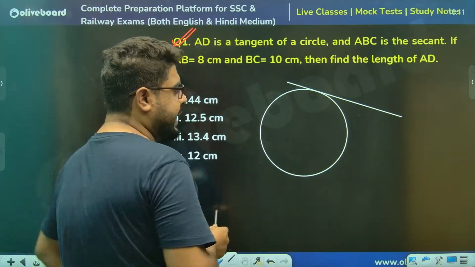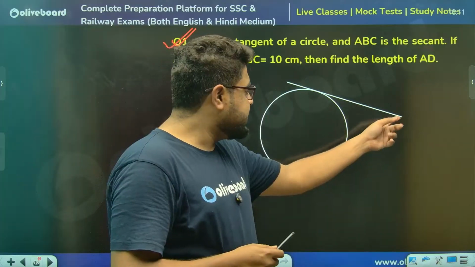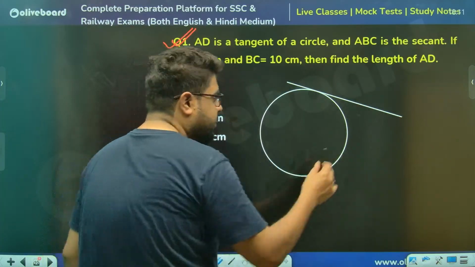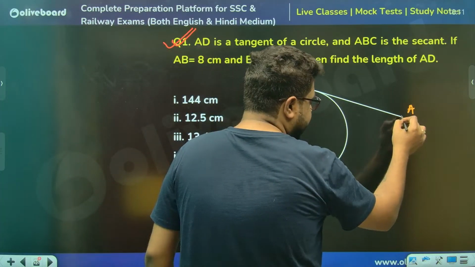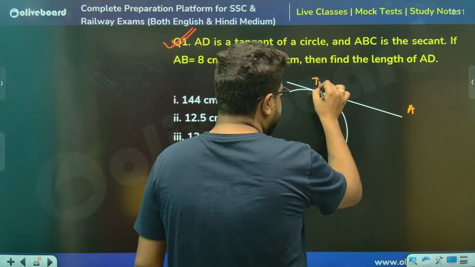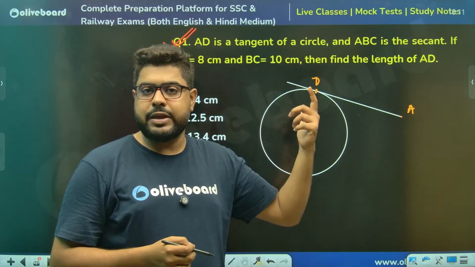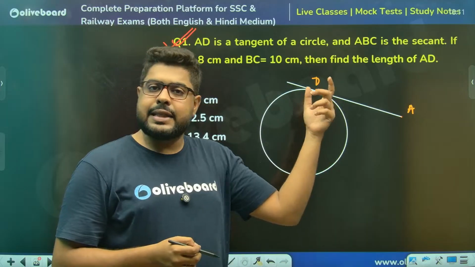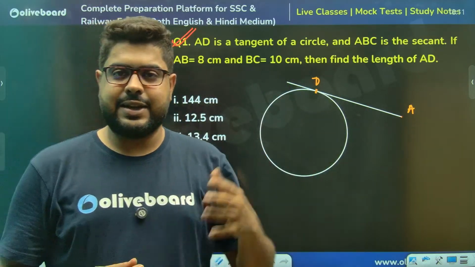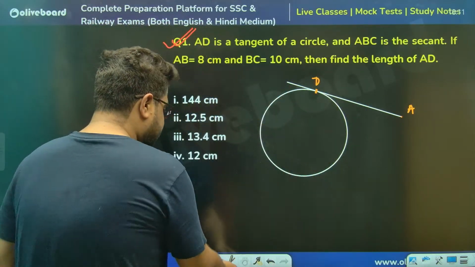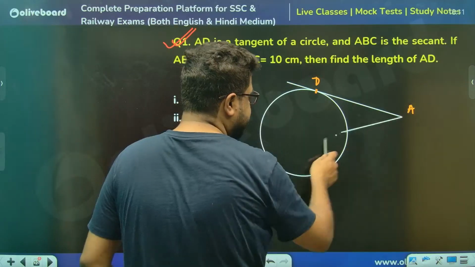A must be this point, because if I take the other point as A, I cannot draw my secant. Secant drawing is impossible.